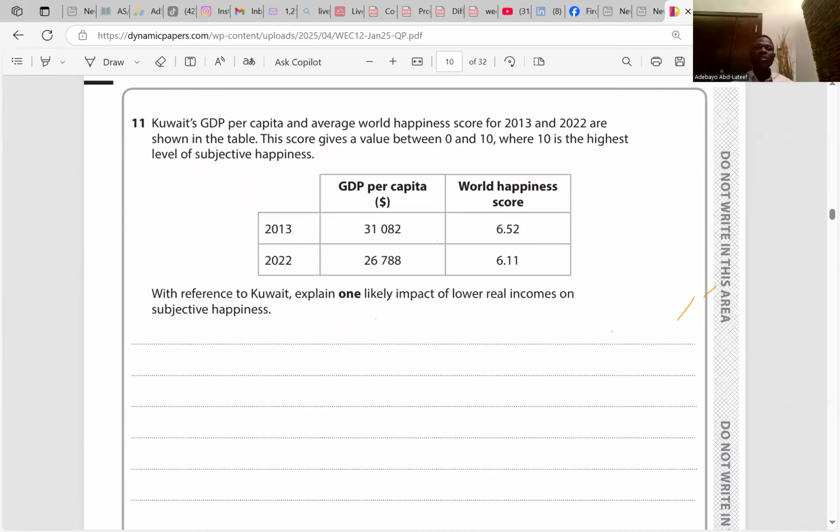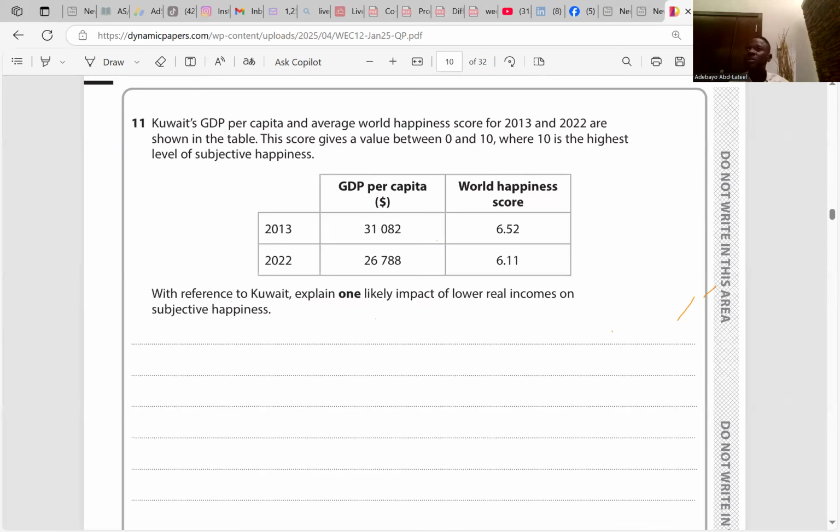Kuwait's GDP per capita and average world happiness score for 2013 and 2022 are shown in the table. This score gives a value of between 0 to 10, where 10 is the highest level of subjective happiness. When we talk about subjective happiness, we're talking about happiness that is linked to income. With reference to Kuwait, explain one likely impact of lower real incomes on subjective happiness. Real income is the income adjusted for inflation. A lower real income will bring about a low GDP per capita. This may result in a lower world happiness score, as people won't be able to afford to buy the goods and services that they are supposed to buy.